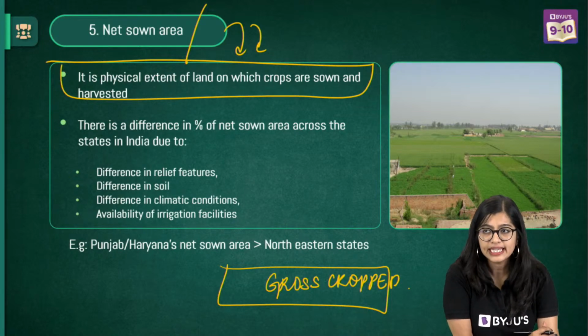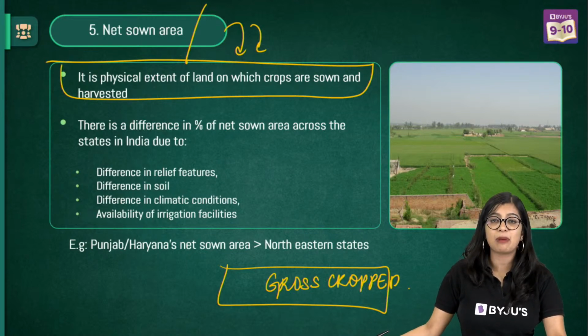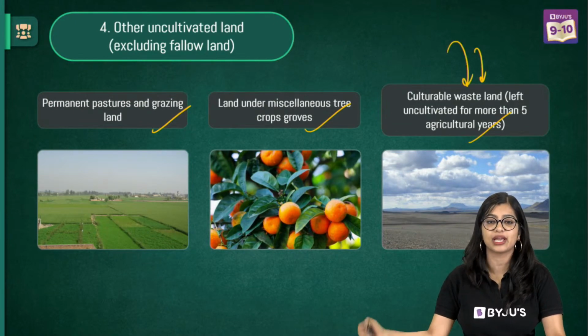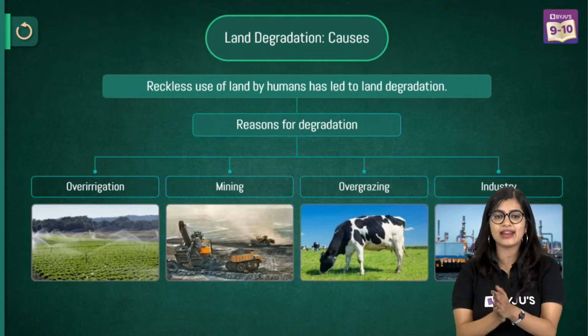Okay. Yes, map soon. Okay. All right. More than 5 years is barren or wasteland? No, more than 5 years is culturable wasteland. Okay, that will be more than 5 years. Okay, moving on very quickly.